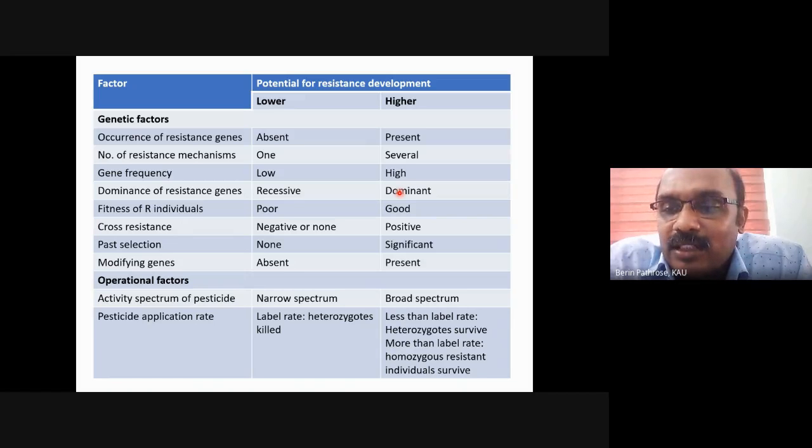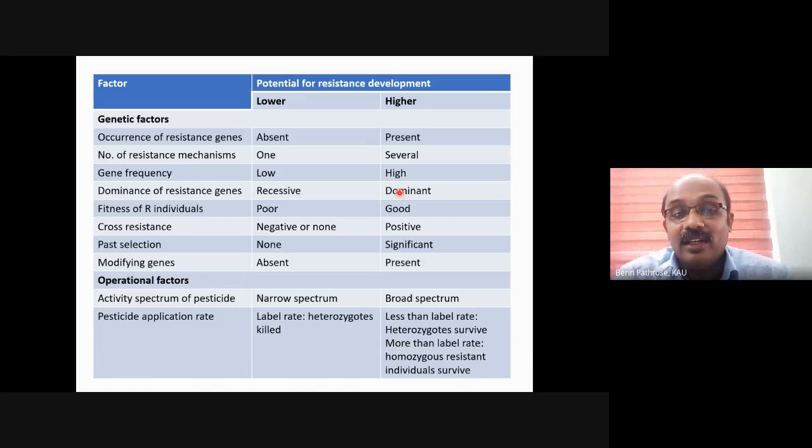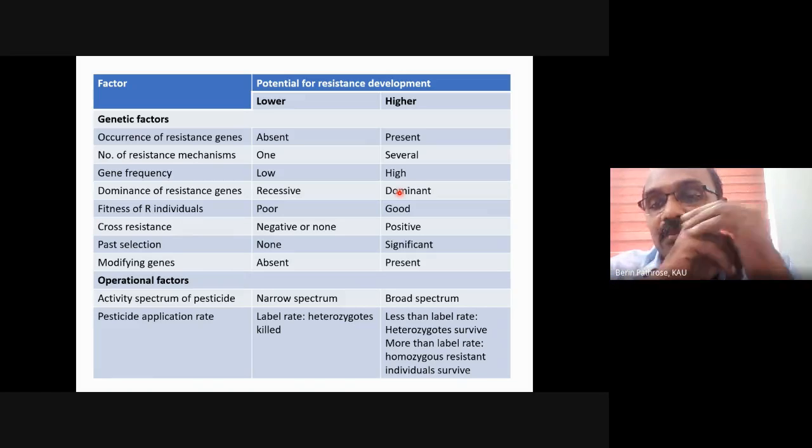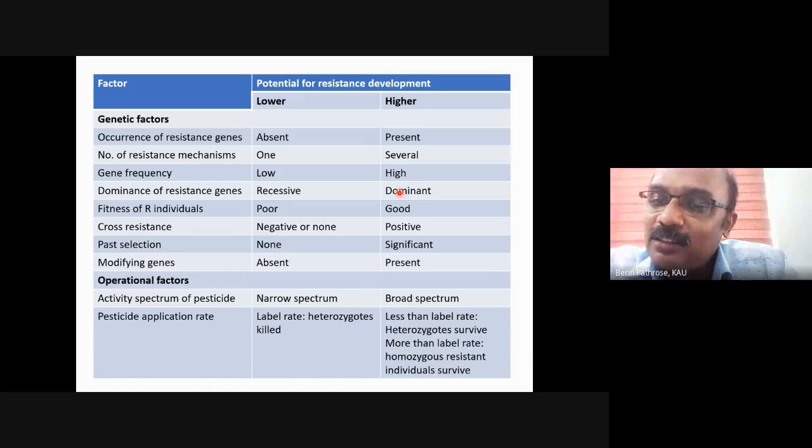Then cross resistance or multiple resistance. If the insect doesn't have any cross resistance, resistance development will be pretty slow. If the insect has some cross resistance, then it will exhibit resistance pretty quickly. And next is past selection. That means whether the insect was previously exposed to that pesticide.